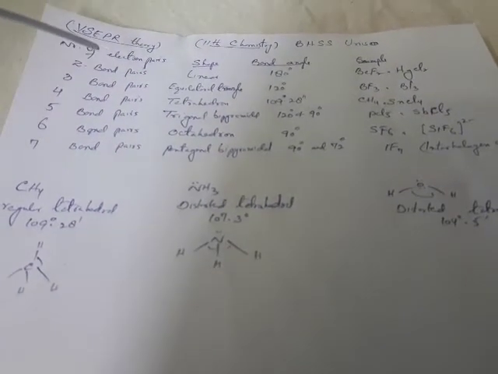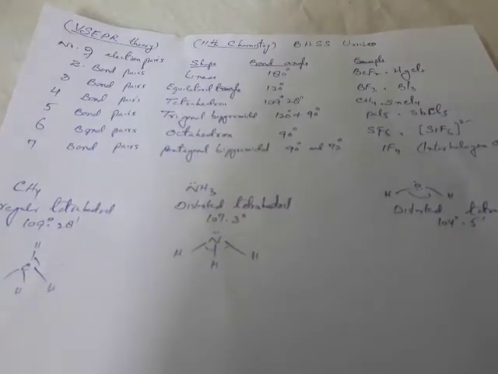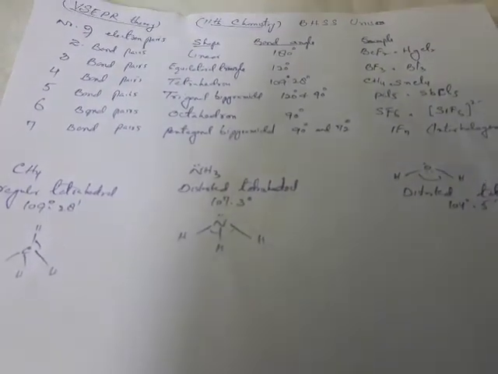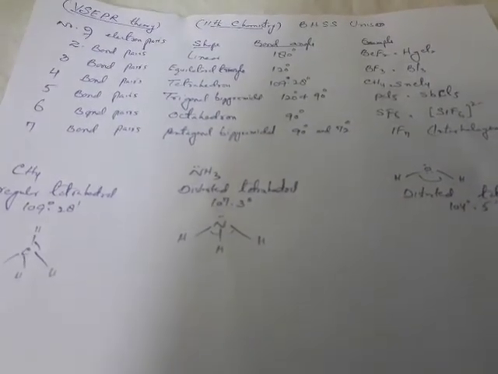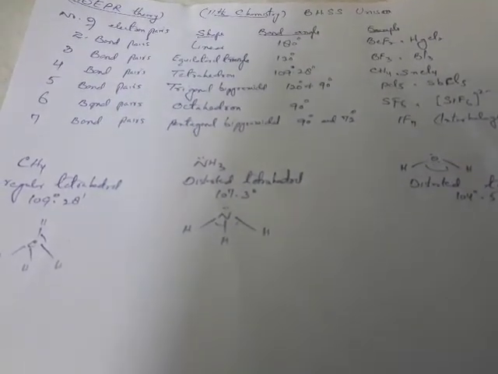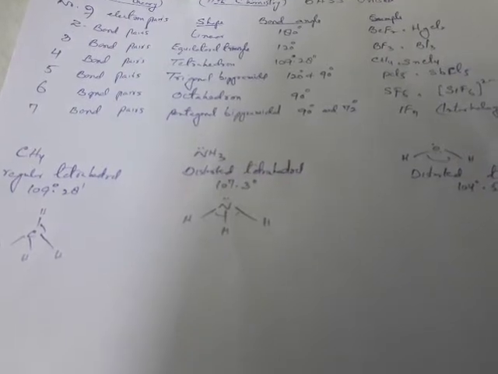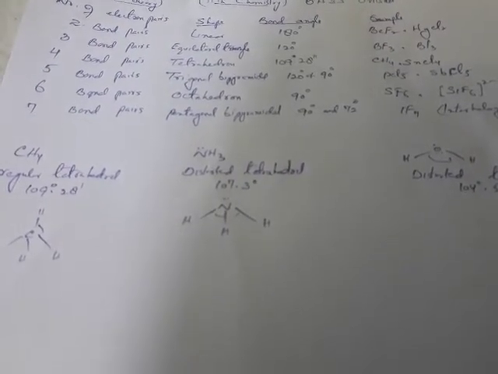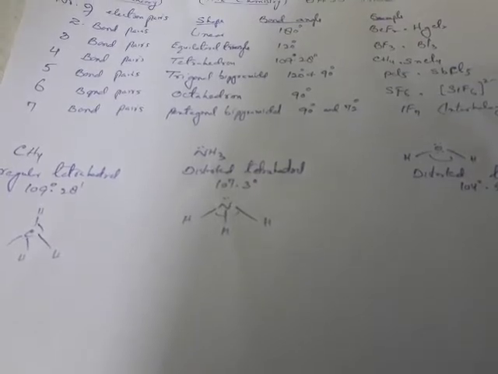Now, to account for the shape or geometry of molecules, this VSEPR theory was put forth by Gillespie and Nyholm in 1957 to predict the shapes of covalently bonded molecules.